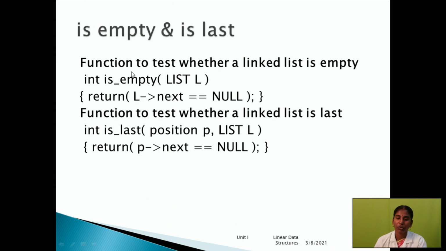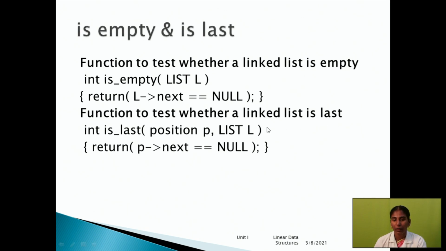Here is the function to test whether a linked list is empty. Integer is the data type, is empty is the function. You have to mention list L as the argument. Return L of next equal to null. If the list's next pointer is null, then we say the list is empty.